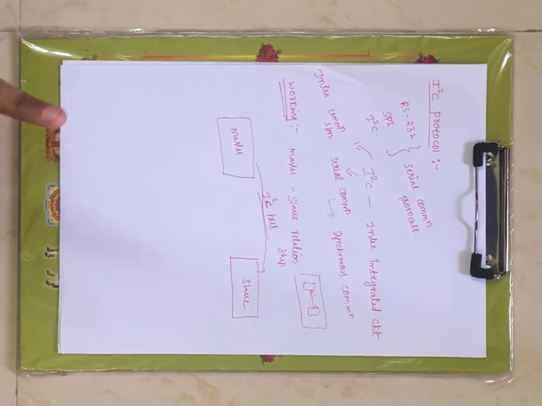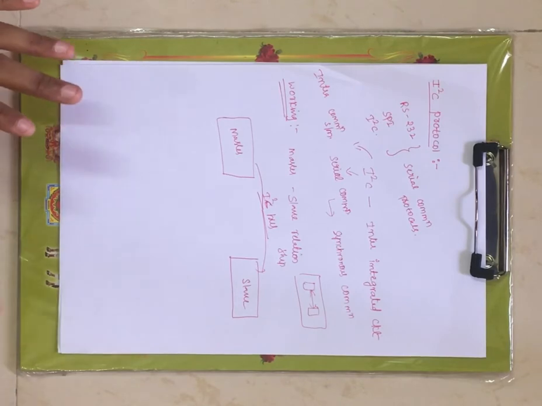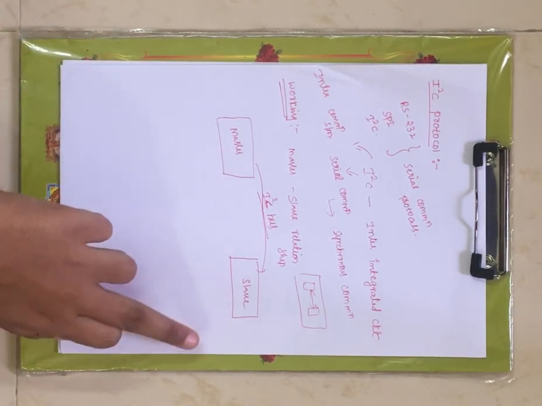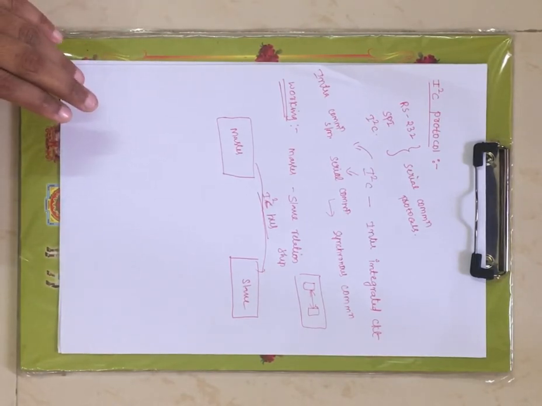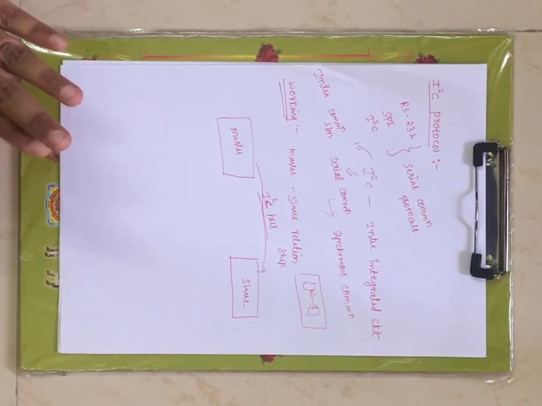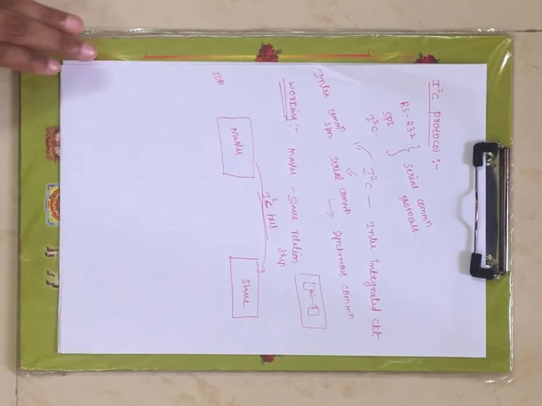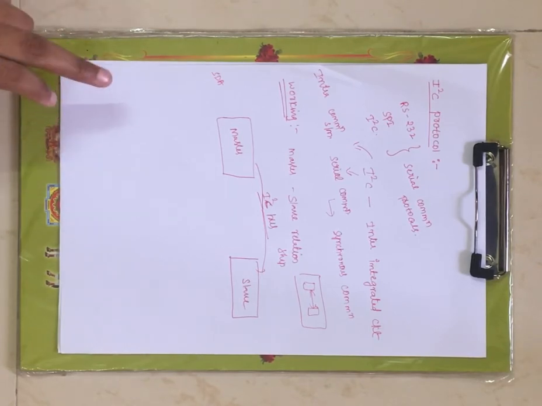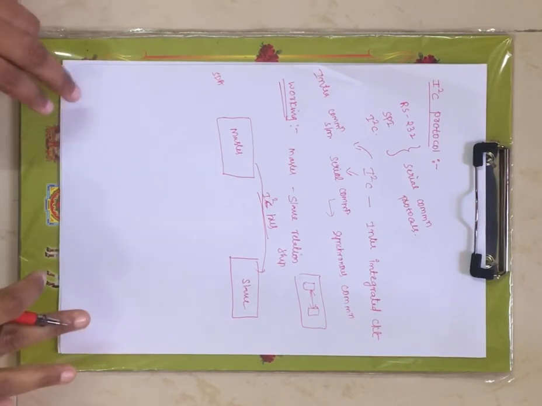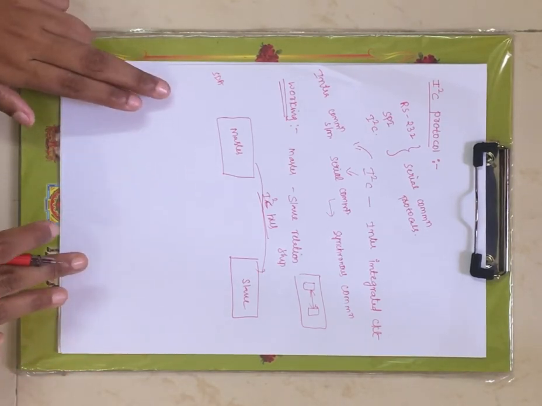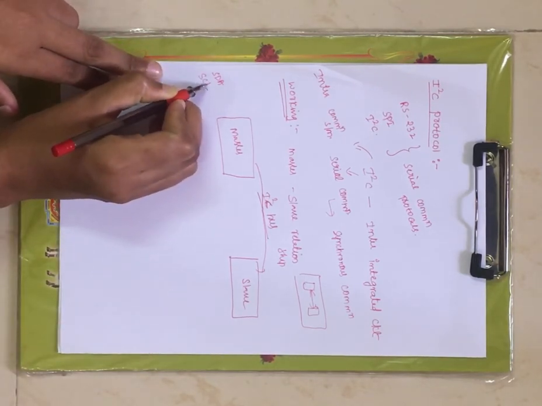Communication between master and slave is achieved by the I2C bus, which is defined by two physical lines, or two wires. Let me write here: one is SDA, and the next one is SCL.